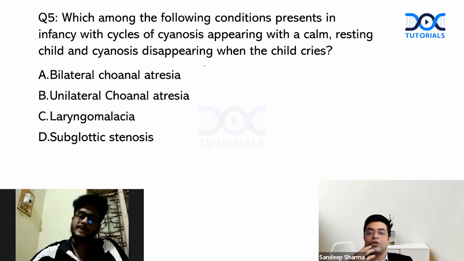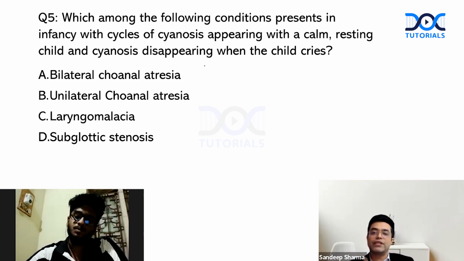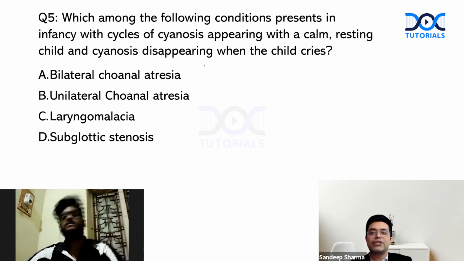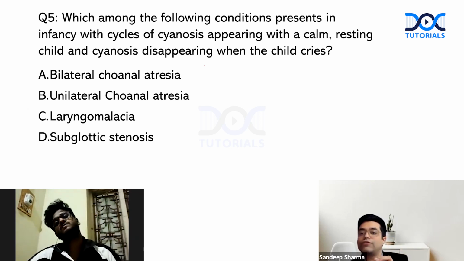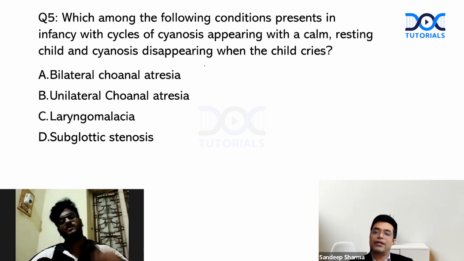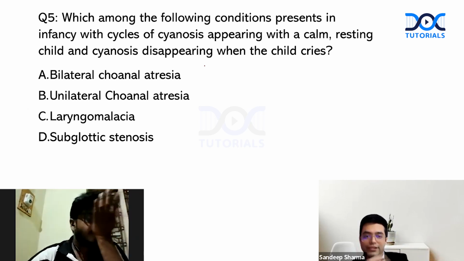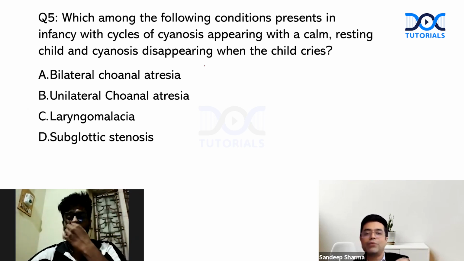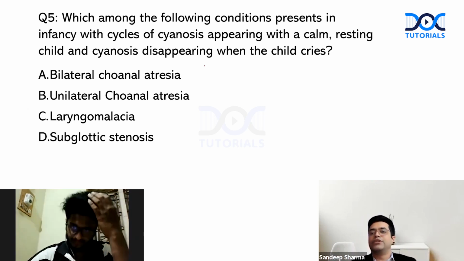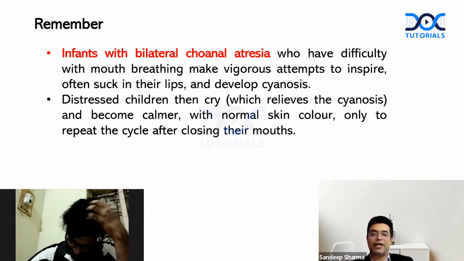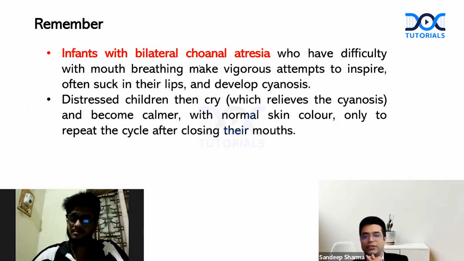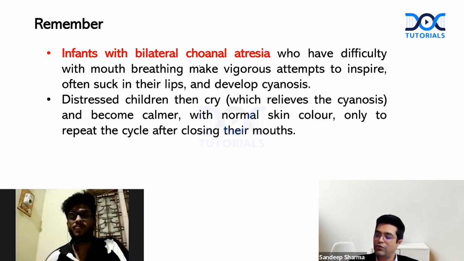The moment they start crying and open their mouth, some degree of air will move inside, some degree of involuntary exchange will happen, and this will lead to resolution of cyanosis. So when they cry, cyanosis improves, SpO2 improves. When they stop crying, SpO2 falls. Typically called cyclical cyanosis, seen in bilateral choanal atresia. Immediately do surgery. Before surgery, obviously, you need to put an emergency airway in these children. So, infants with bilateral choanal atresia, whatever I just told you, these are the points which are mentioned here, right? So Satish gets +10. Next, we move to Shagun.